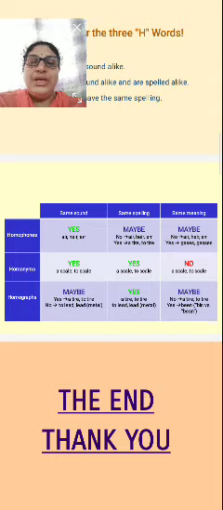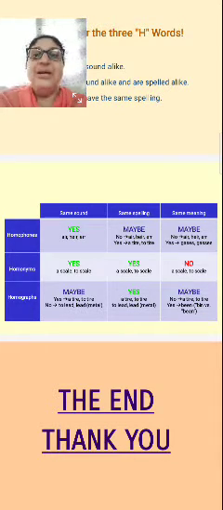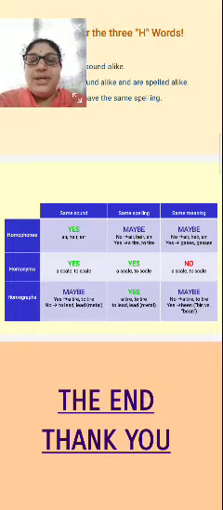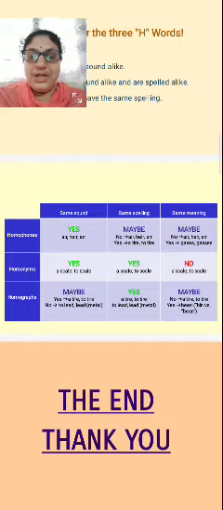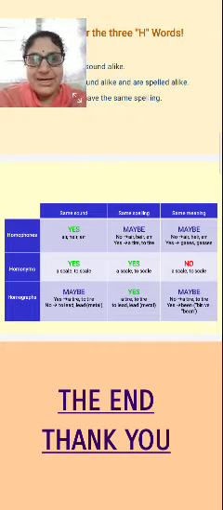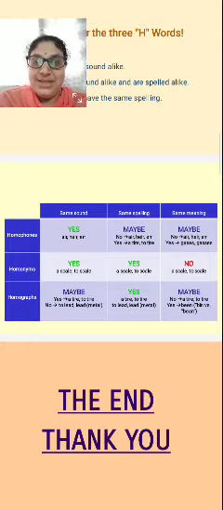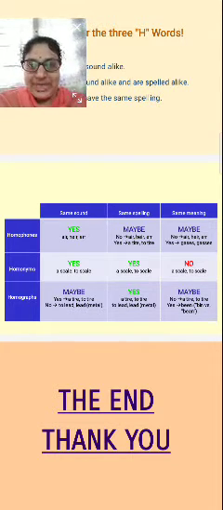Next one, homonyms. Same sound? Yes. Same spelling? Yes. Same meaning? No. So here in homonyms, same sound: scale, scale. Same spelling: scale, scale. But the meaning is different. Scale to scale.